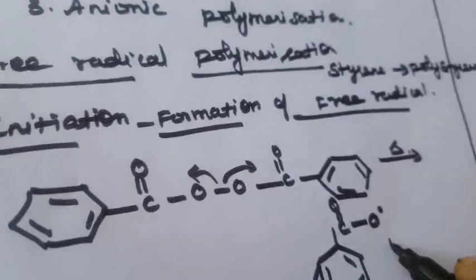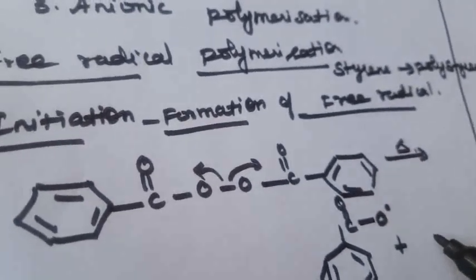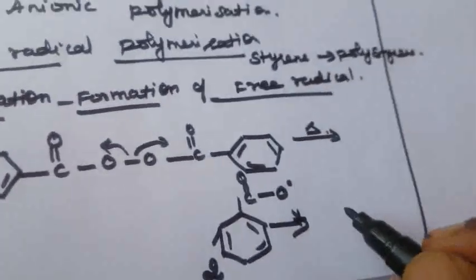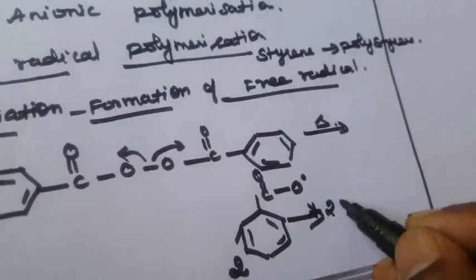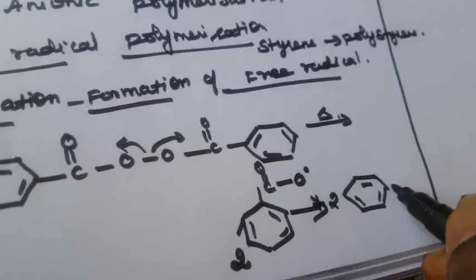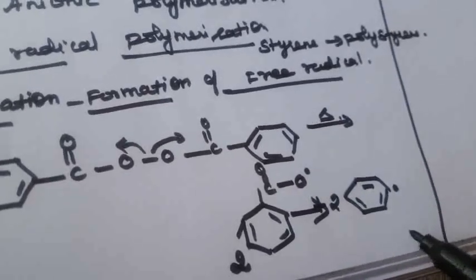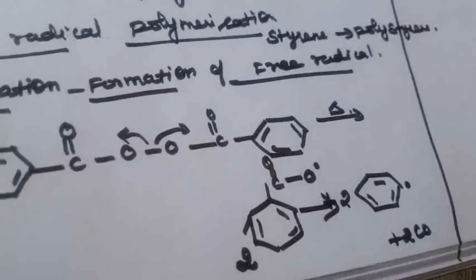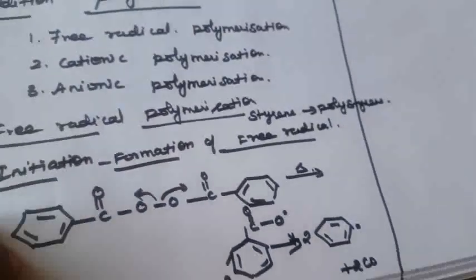So to form the free radical, the phenyl free radical, again it will be converted into the phenyl free radical. The carbon dioxide will be removed, right? So now the phenyl free radical will be formed, and the carbon dioxide will be removed. So this is the first step.